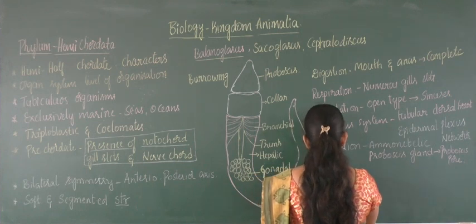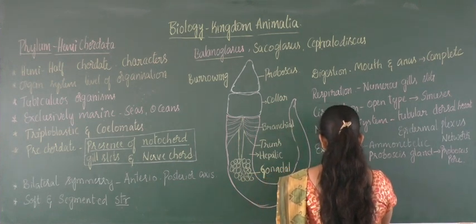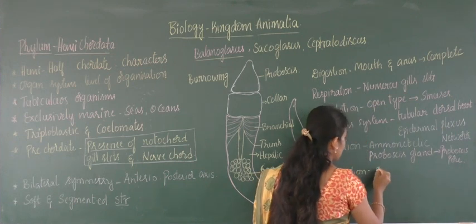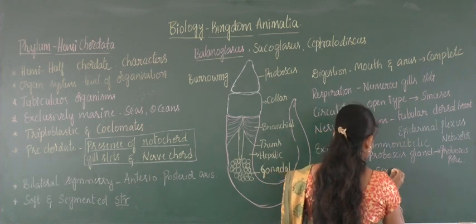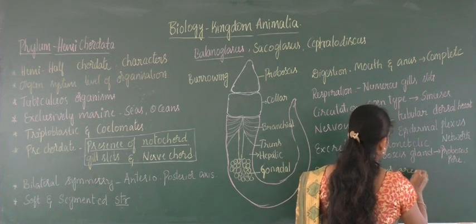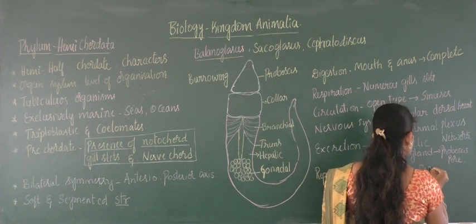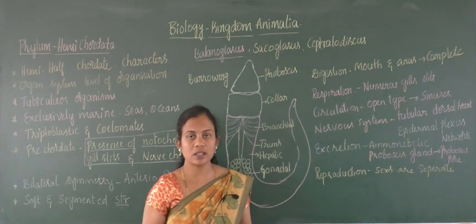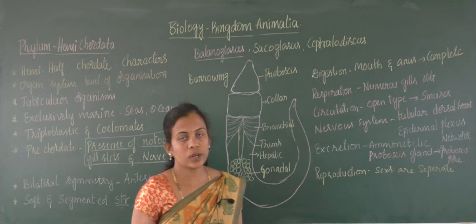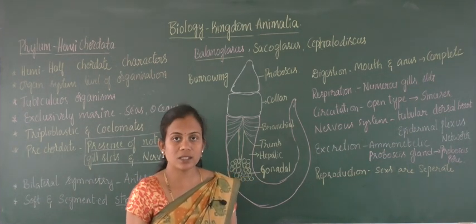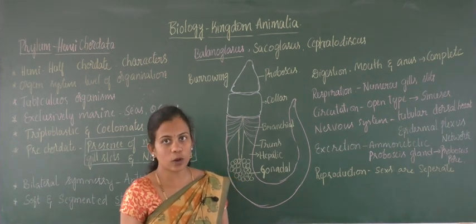Coming to the reproductive system, here the reproduction is due to the presence of separate sexes. Sexes are separate. Sometimes they may be united also, and that becomes a hermaphrodite organism. Listen here, students, you are going to identify both separate sex organisms and hermaphrodites also.